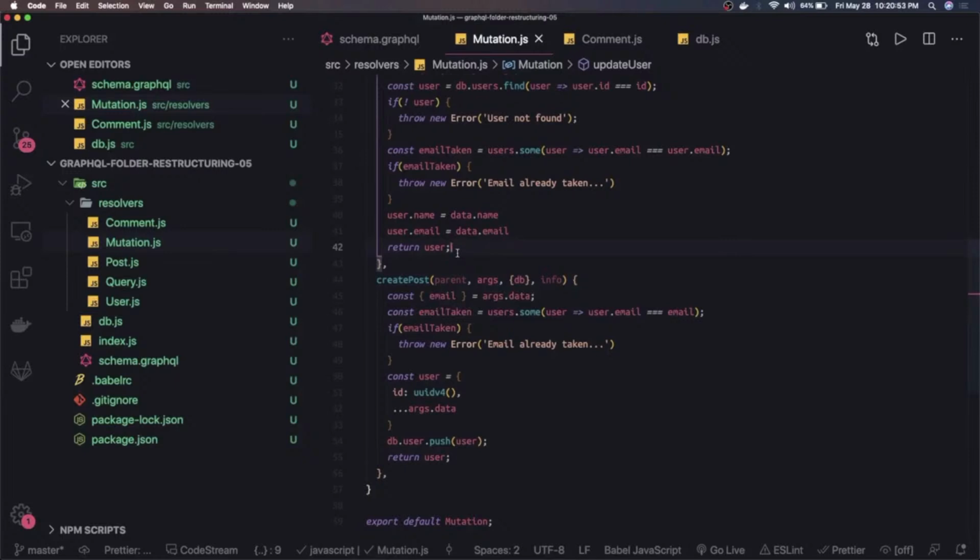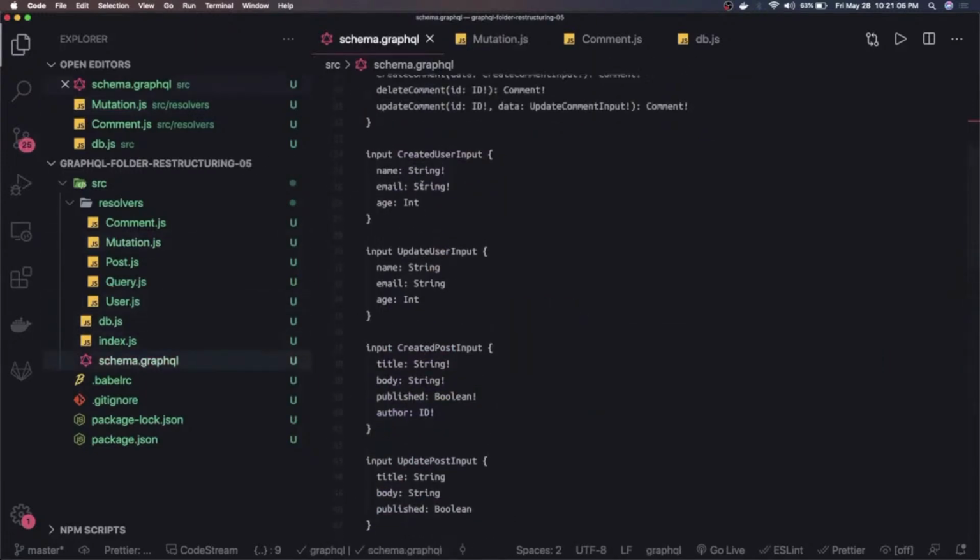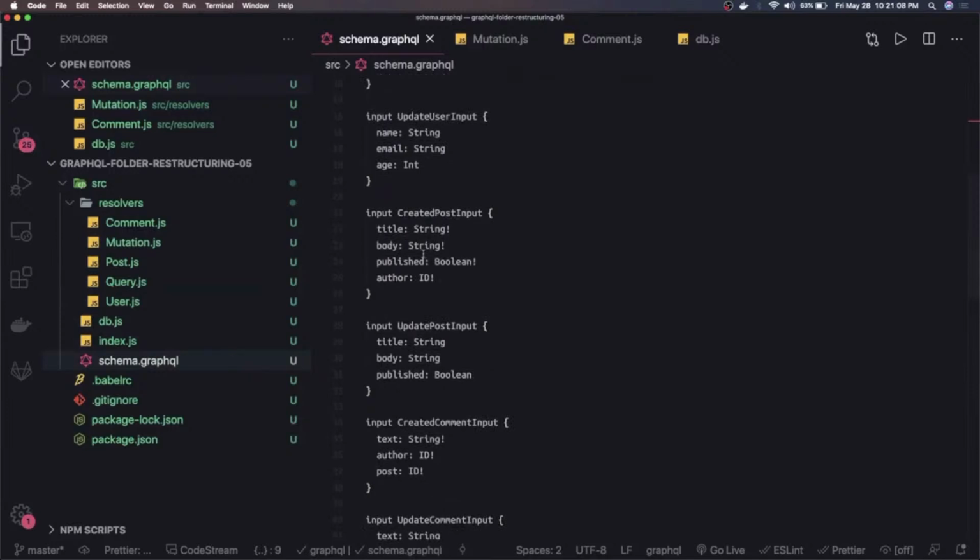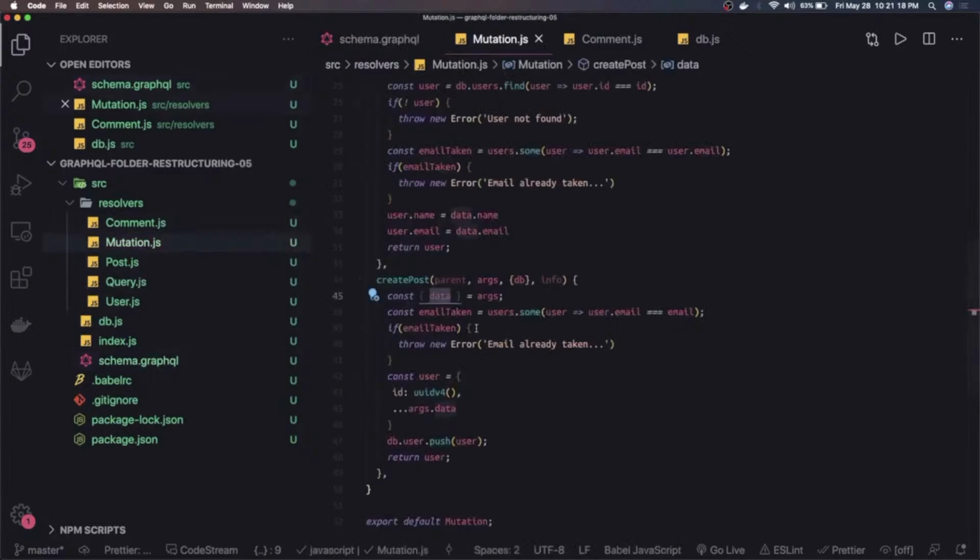It's like all the data validations we are performing. Okay, so argument.data, here we are getting the argument data from, first of all, what is the payload? Payload is create post input. This is the payload. So we will have to check, okay, does this author really exist with this ID in our system? So we'll do that validation.